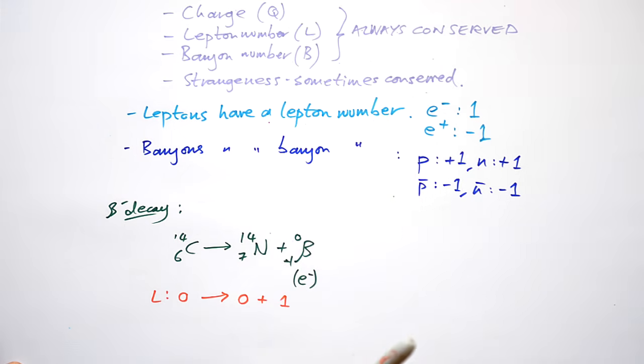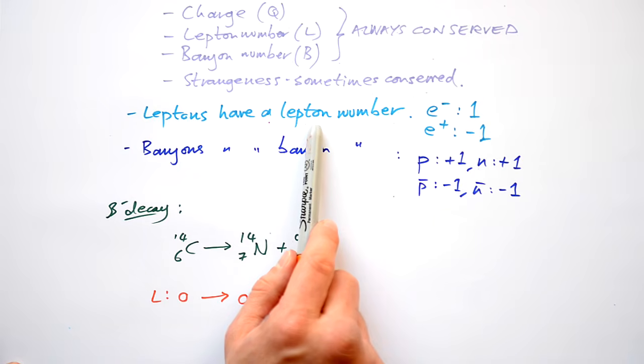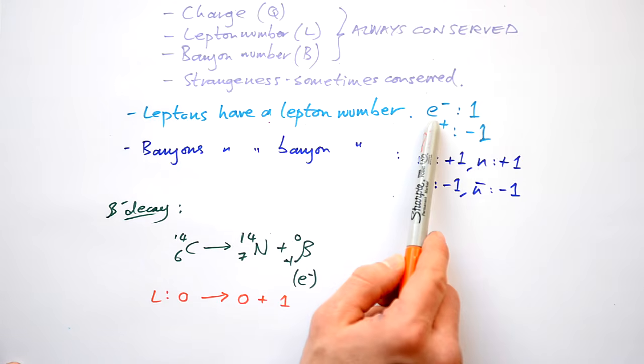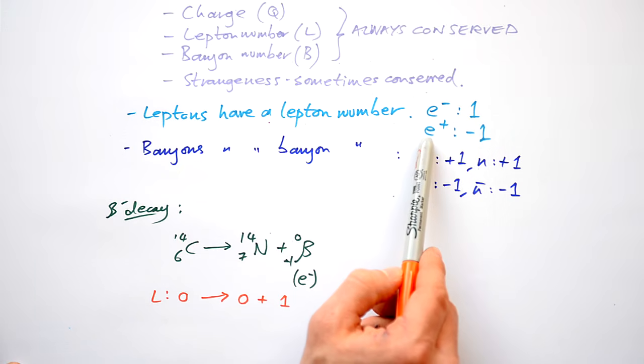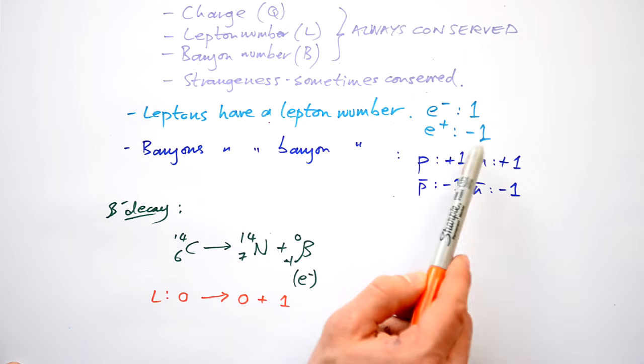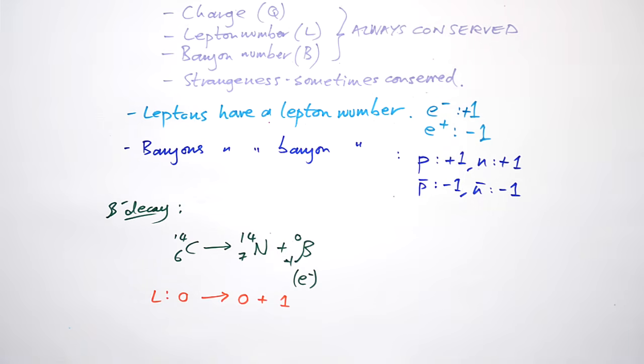So let's have a think about lepton number then. Only leptons have a lepton number. That makes sense. Electron is the prime lepton, so it has a lepton number of 1, plus 1. Positron is its antiparticle, so it not only has the opposite charge, but also the opposite lepton number.